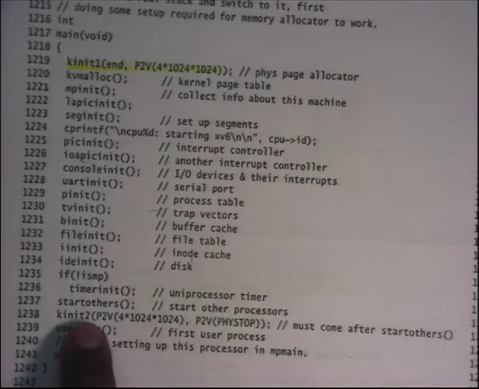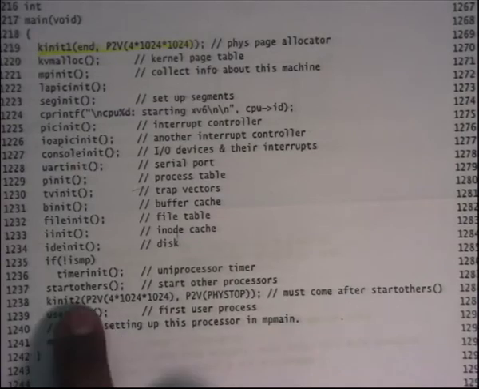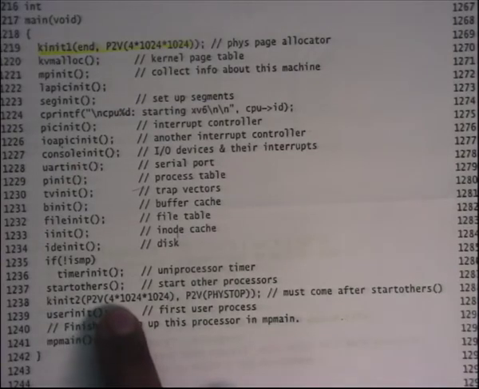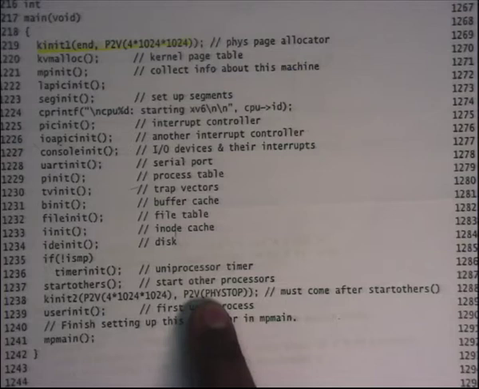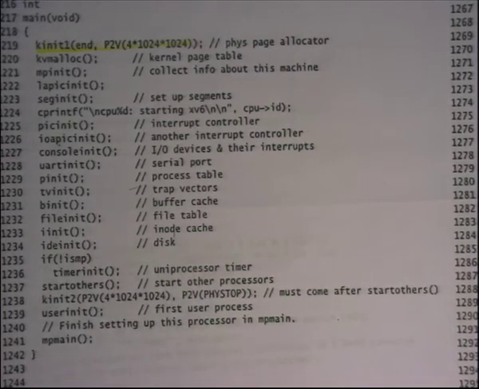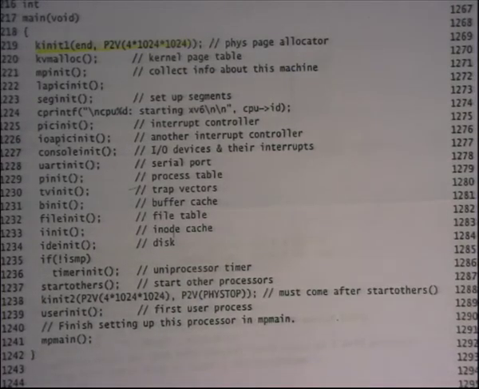Then there is another function called kinit2 that finally makes available the other physical memory also, and what it does is it just says free all the memory starting at 4 MB, P2V of 4 MB, which is KERNBASE plus 4 MB, to P2V of PHYSTOP. So add all these pages starting at 4 MB till PHYSTOP also to the free list, and at this point your kalloc will also start taking pages from space above 4 MB, okay.